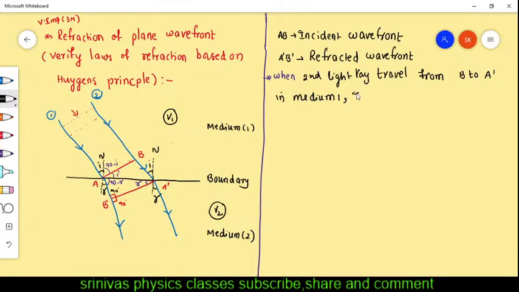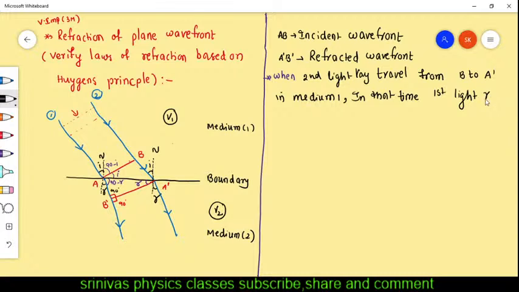In that time, what happens to the first light ray? Very carefully you have to listen.